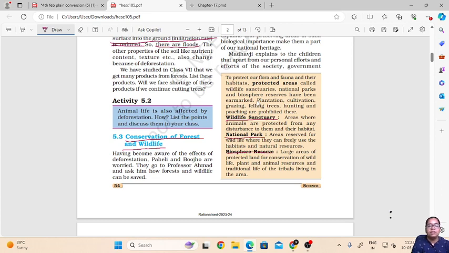So these are the three bodies which are helping in conservation of the forest and wildlife.